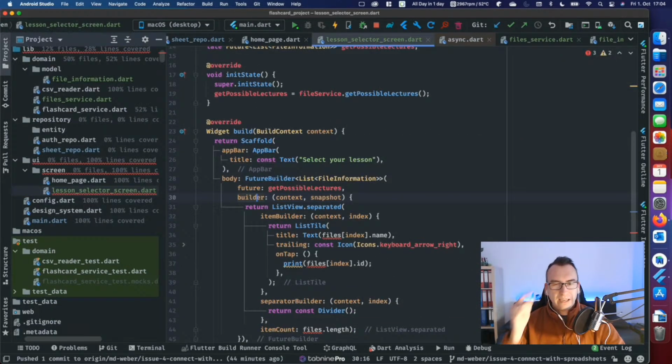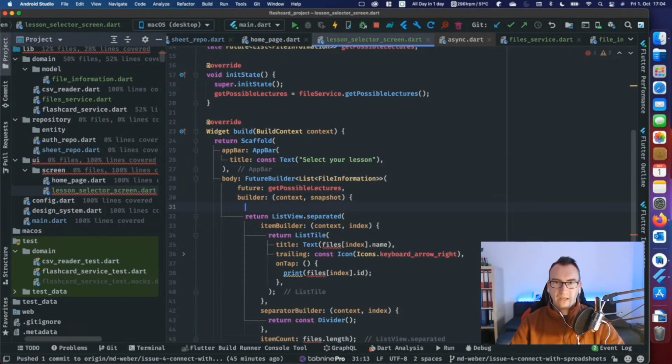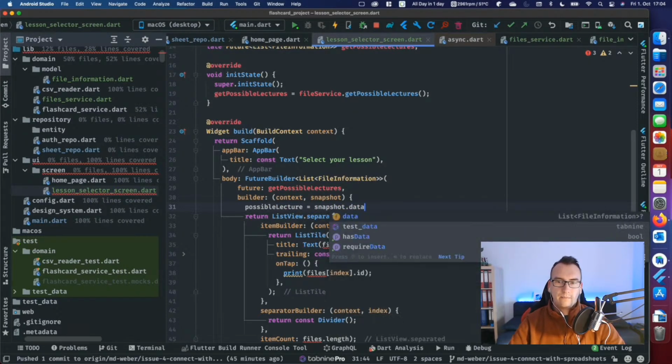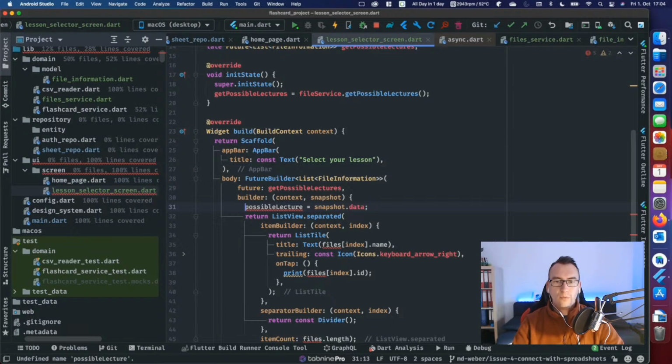That's a little bit complicated to understand in the beginning, these generics, but they are so useful, especially in these situations. Now we know that this snapshot can contain data, and these data has to be part of a list. So now we know possible lectures are the snapshot.data. And we know even more.